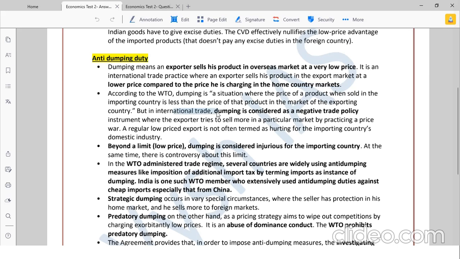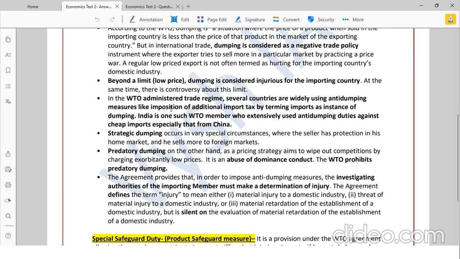Okay, and in international trade, dumping is considered a negative trade policy instrument where they're trying to sell more in a particular market by practicing a price war. So that is not allowed. Again, WTO allows you to take action on this. Okay, and there are some terms here: strategic dumping and predatory dumping.